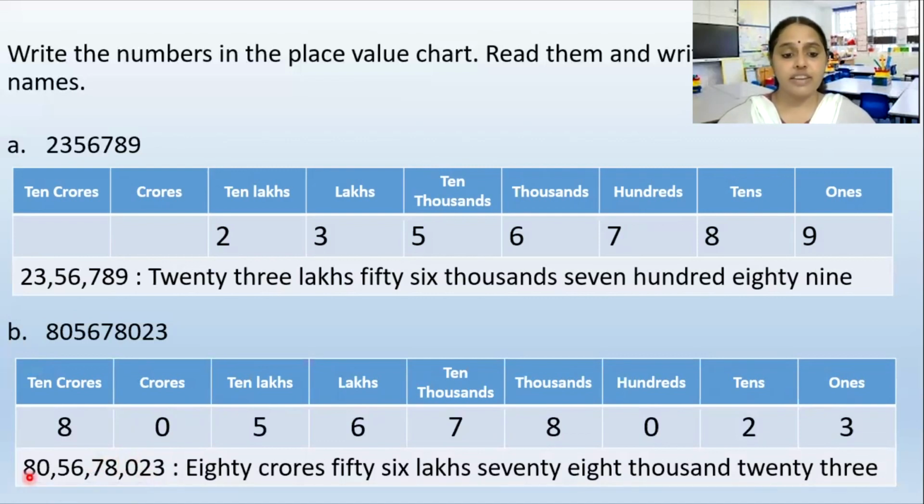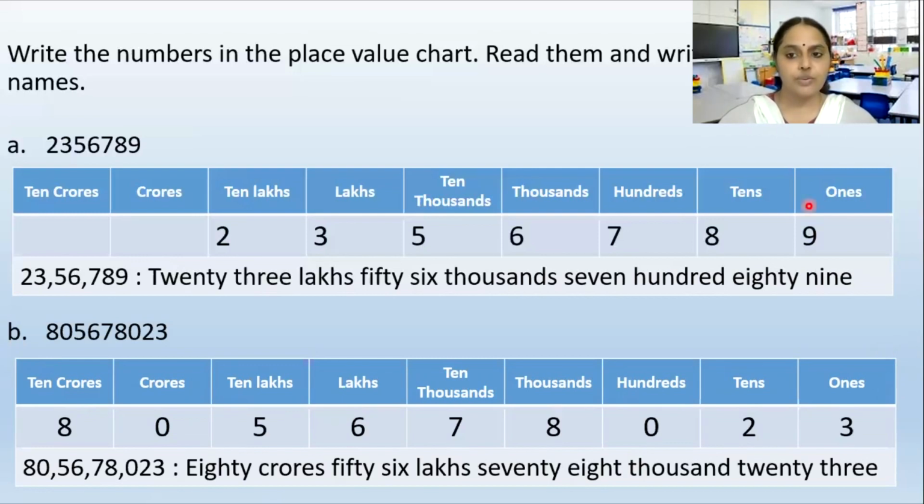So how will we read this number? We will read this number as 80 crores, 56 lakhs, 78,000 and 23. 80 crores, 56 lakhs, 78,000 and 23. I hope all these things are clear to you.